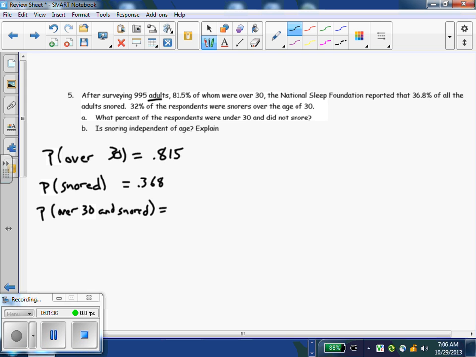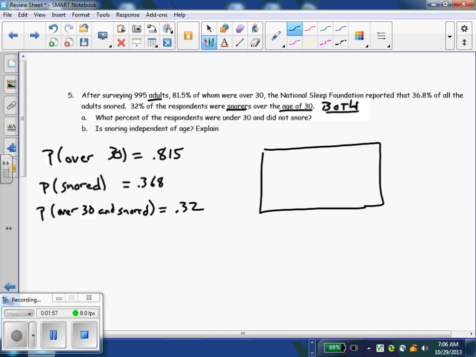It just says 32% of the respondents were snorers and over the age of 30, or they were both categories.